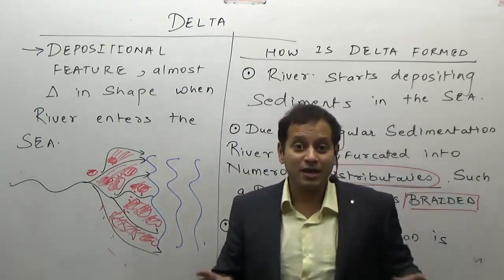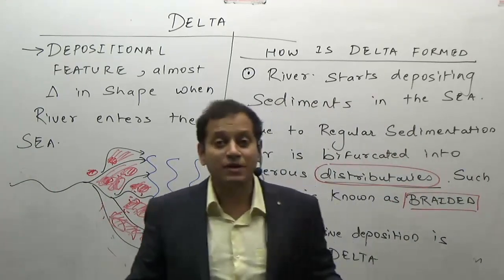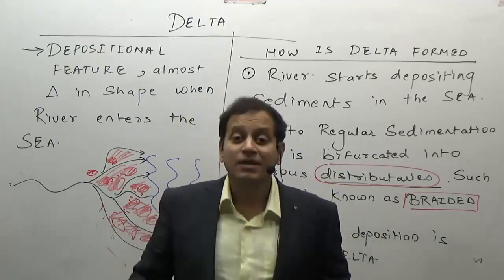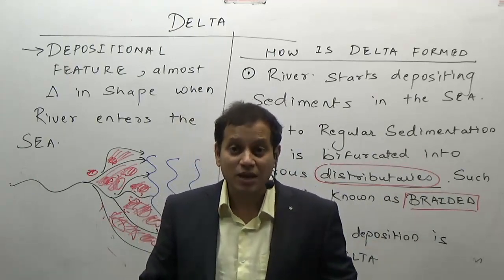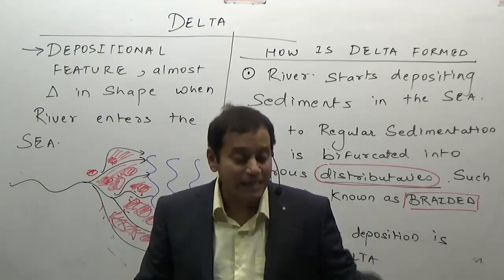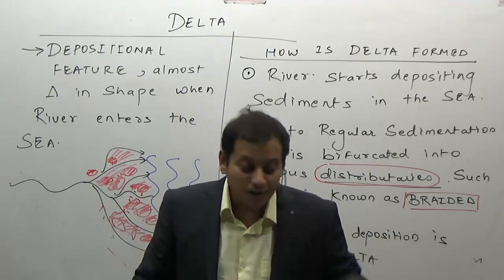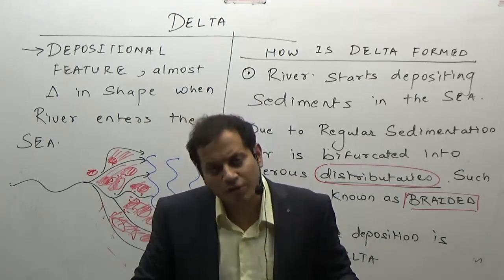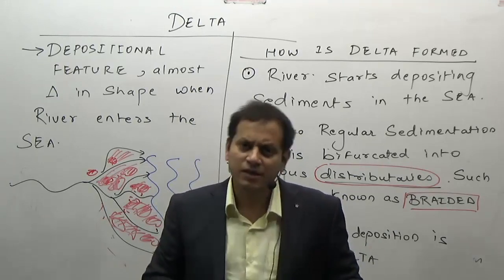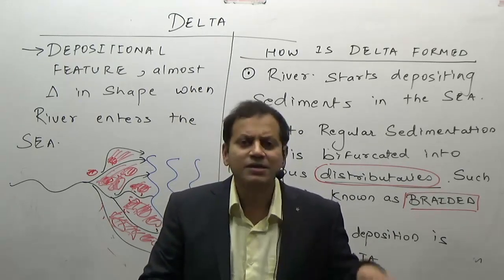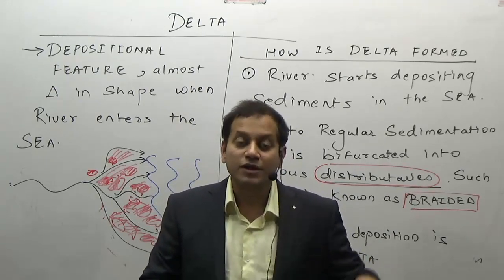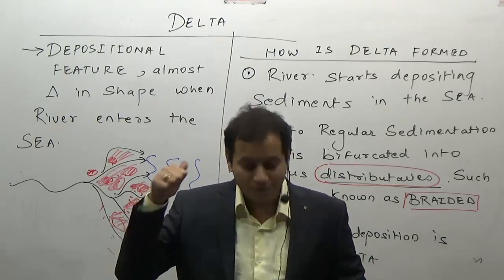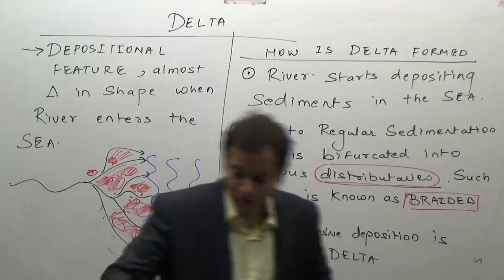So that means deltas are not formed everywhere, or some of the deltas are major deltas, some may be minor deltas. There are some conditions which are favorable for deltas, while some conditions are not favorable. Narmada and Tapi do not form a delta. Ganga forms a delta. Godavari forms a delta. Kaveri forms a delta. Krishna forms a delta. Why does not a single river of the western coast of India form a delta? We'll come to know that in the conditions required for the formation of a delta.